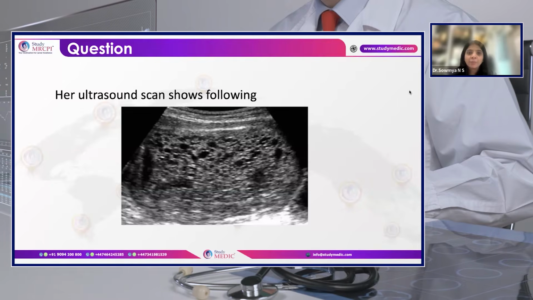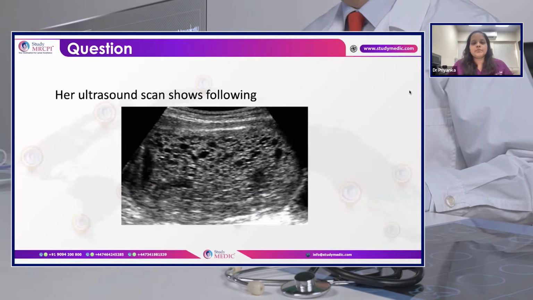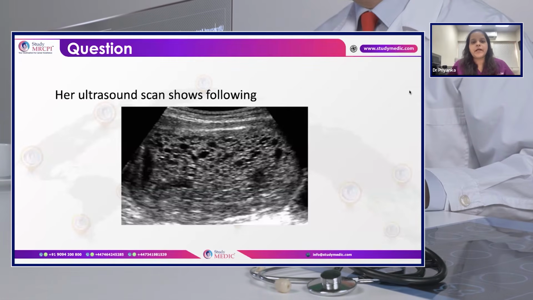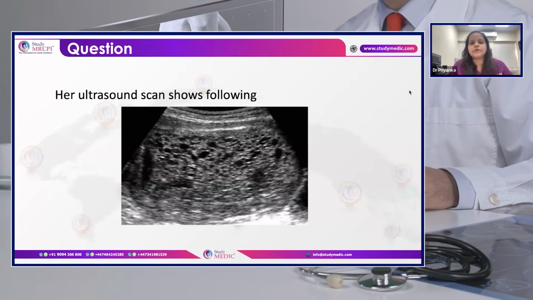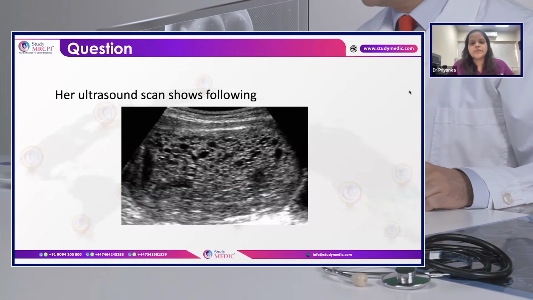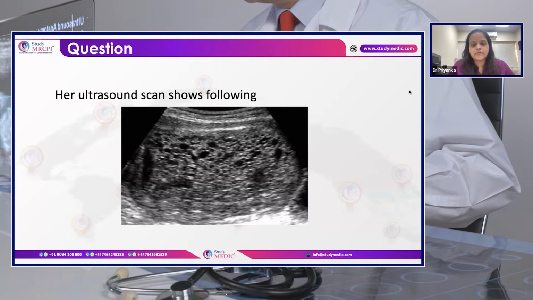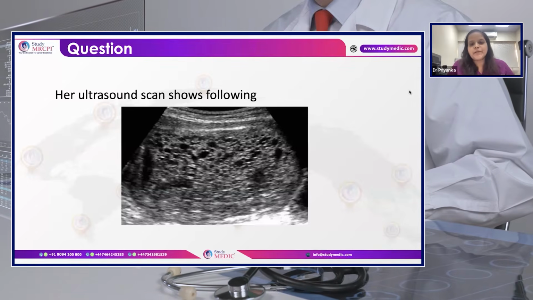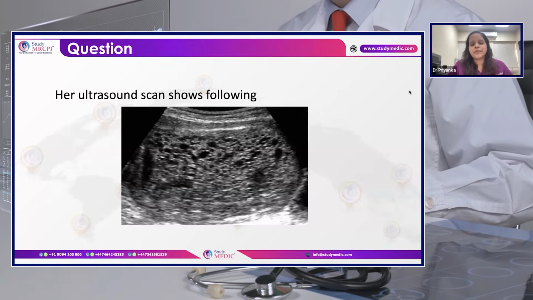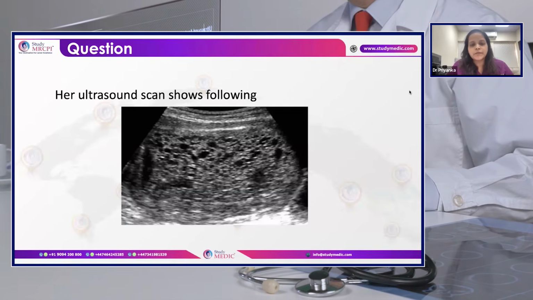Okay. How would you manage? Yeah. So for her management, first I would admit this patient, as it is a complete mole, and here I have to tackle two things. First is her hyperemesis. Depending upon the severity, I will start her on IV fluids and also antiemetics. Then coming to her molar pregnancy, the management will be in the form of suction evacuation under real-time ultrasound guidance.